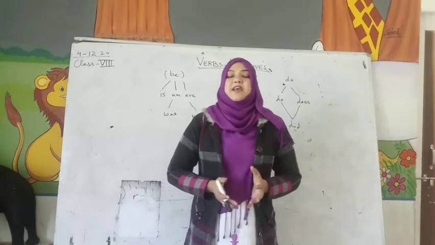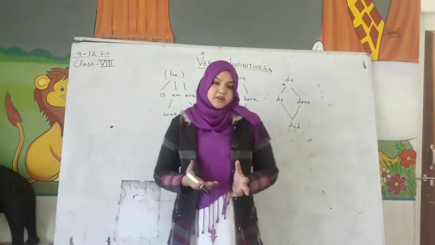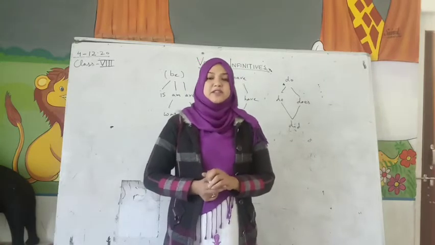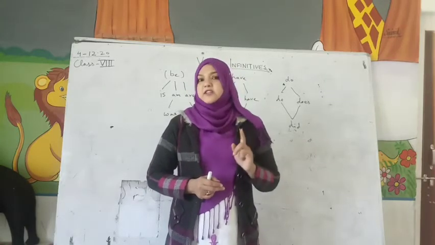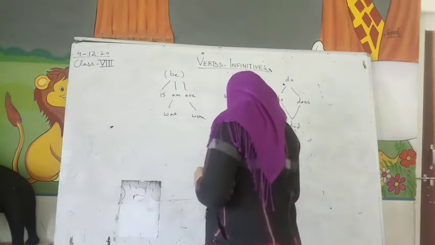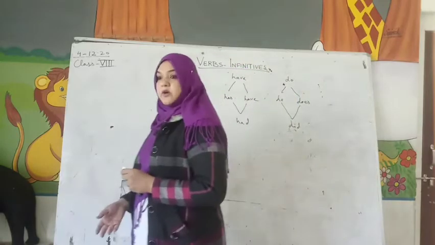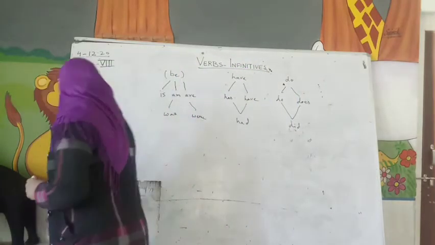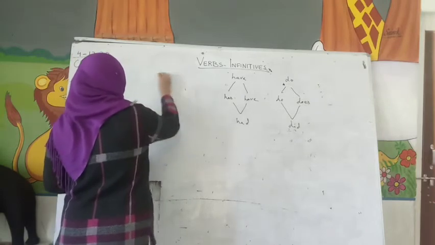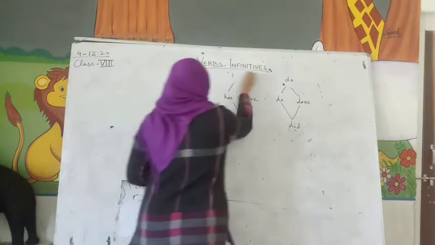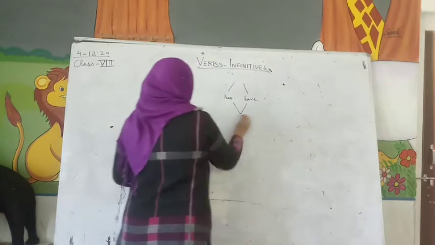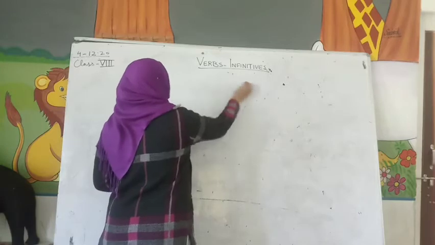Now, verbs can be divided into two. There are two kinds of verbs. One is transitive and one is intransitive. Transitive and intransitive we have done in the last class. I have already taught you in the last class what transitive and intransitive verbs are. Now, what are transitive verbs? Let's see. I'm sure many of you must have forgotten.